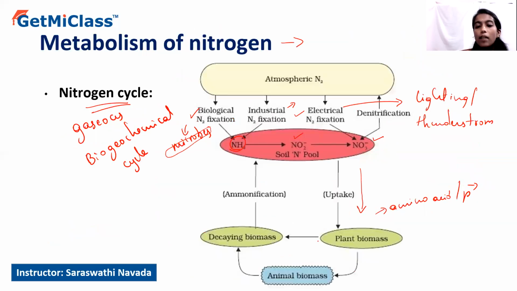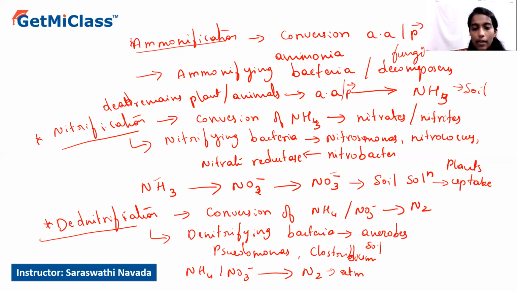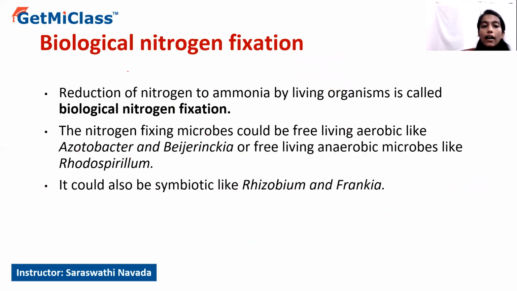The decaying biomass of plants and animals undergoes the process of ammonification, nitrification, and some of it also undergoes denitrification so that atmospheric nitrogen is released back. So that is regarding the nitrogen cycle. In nitrogen metabolism, in the next part we will be discussing biological nitrogen fixation.